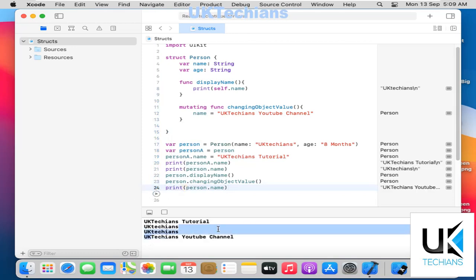It says UK Techians YouTube channel, which is defined here under changingObjectValue. We can change the value of the name variable or any variable in the mutating function. So we basically use a mutating function to change the object values or member variables of that particular object.